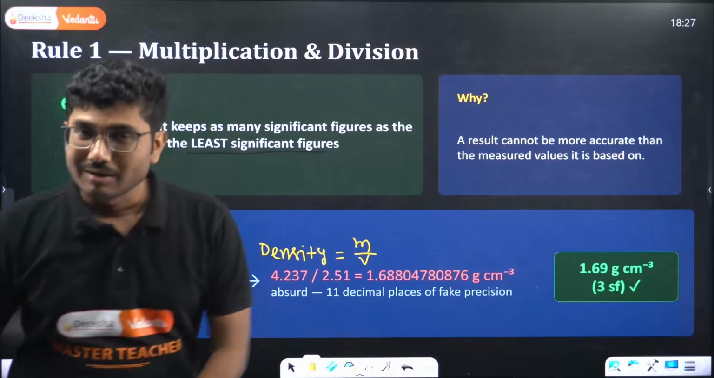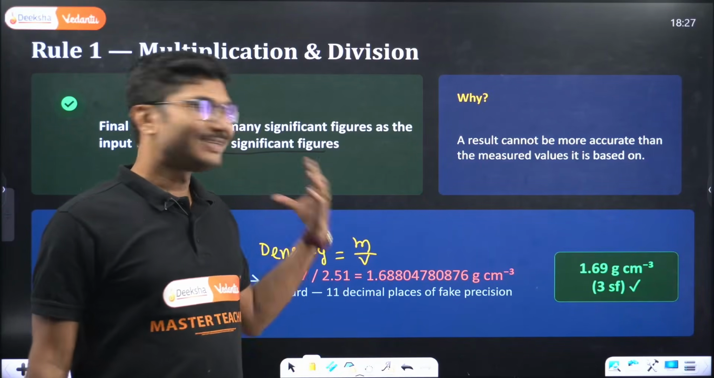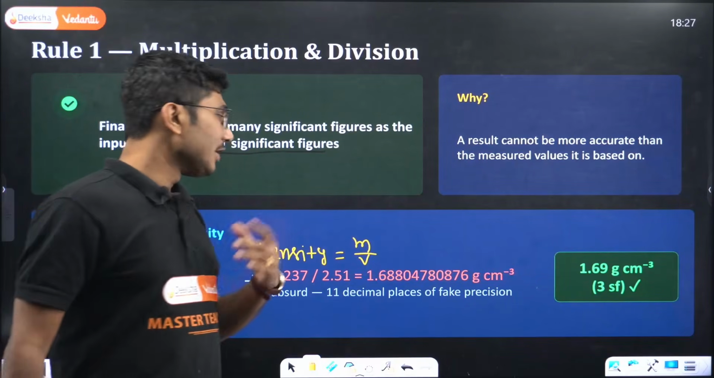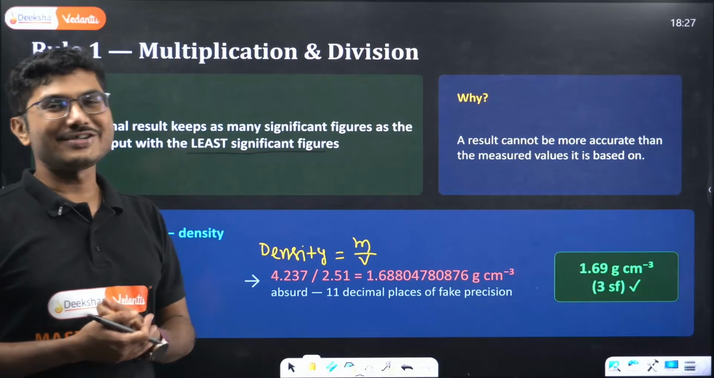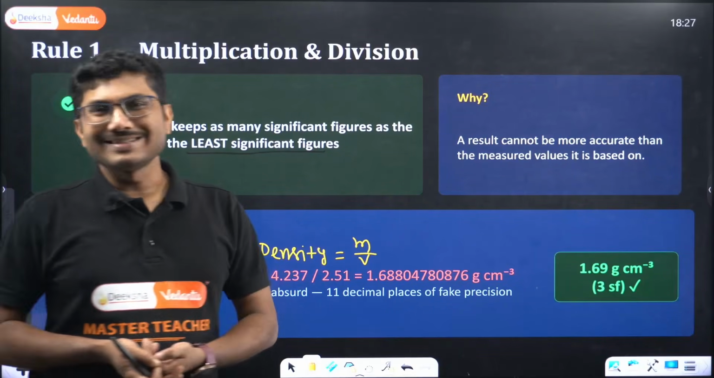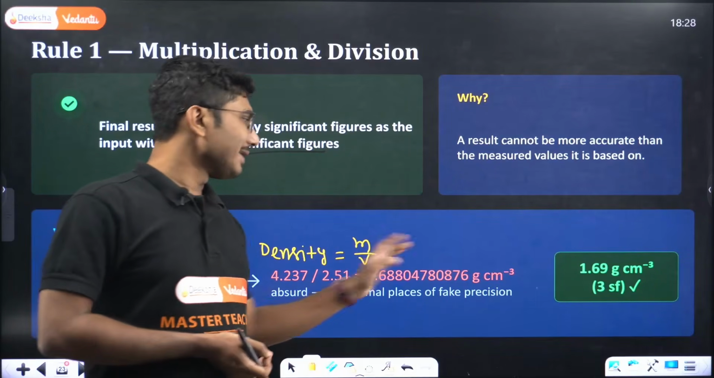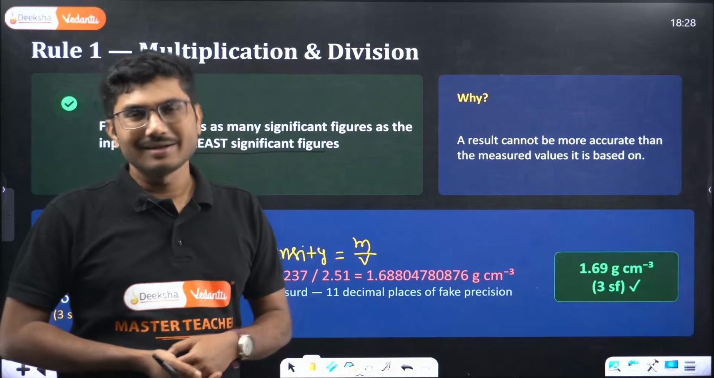1.6880478087. Absurd, right? This is 14 decimal places, which is completely absurd. You do not need to write this many digits. So now the question is, how many digits will you write? Some of you will write 1.68. Some of you will write 1.688. Some of you will write 1.69, like that.